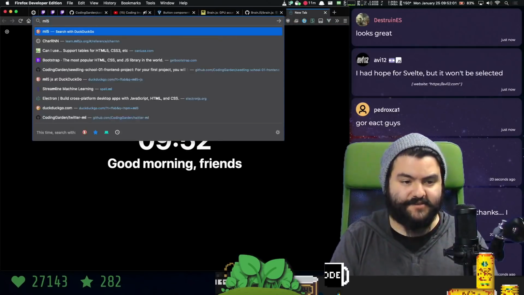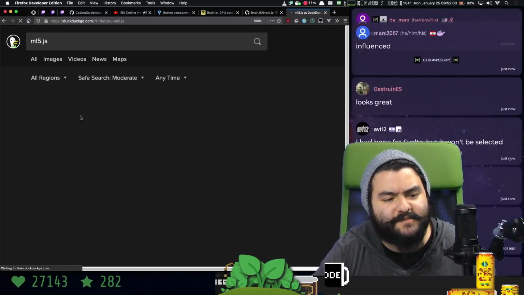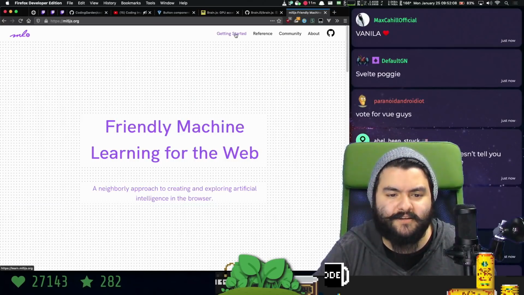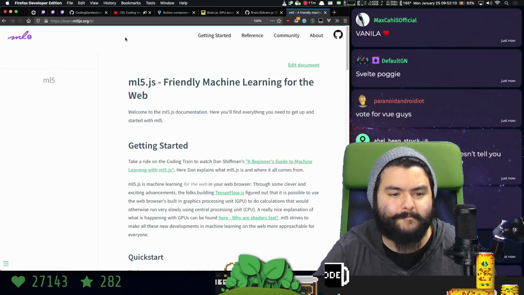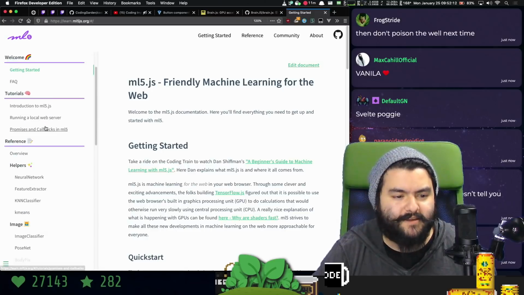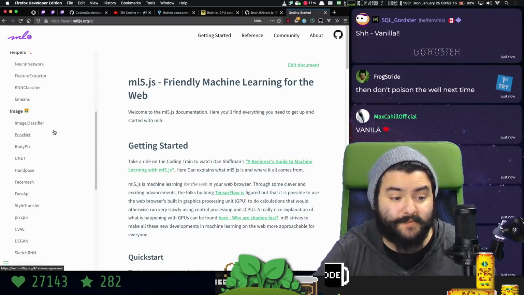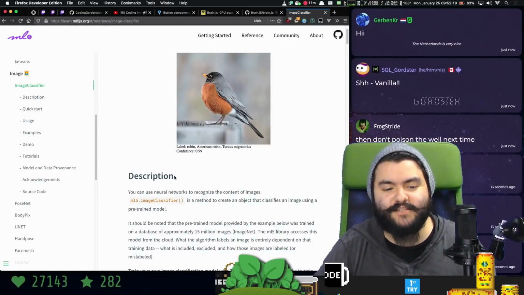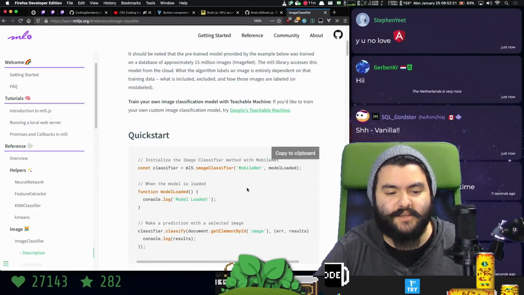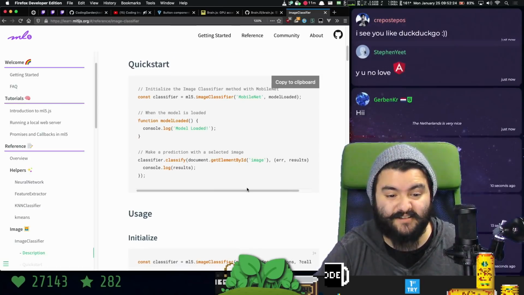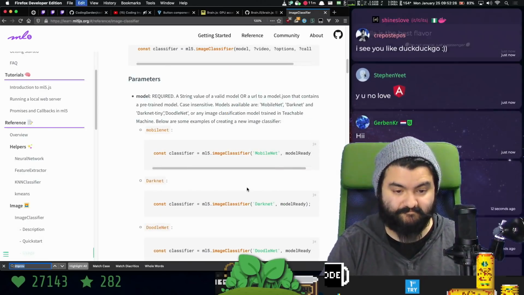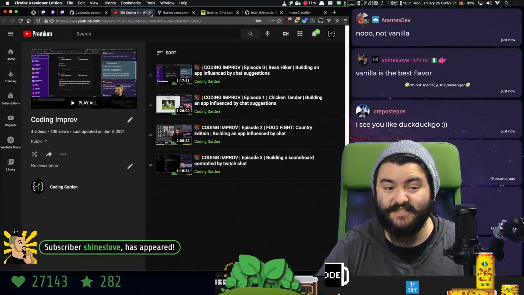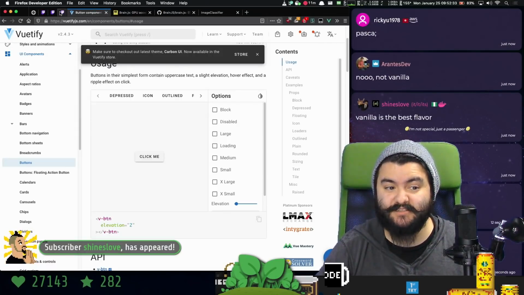What about ml5.js? Because I think that has some image things in it. I did influence the vote. Image classifier? I think that's what I want. Yeah, because the classifier will return what it thinks is in the image. Does it work with the GIF though? We might have to get like the first frame of the GIF, if that's even possible.